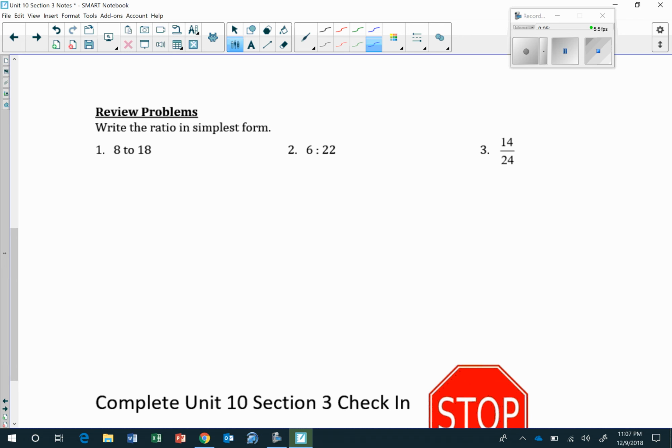And then you guys can go ahead and do the review problems at the bottom. If you have any questions on that, ask your teacher. That's it for Unit 10, Section 3.